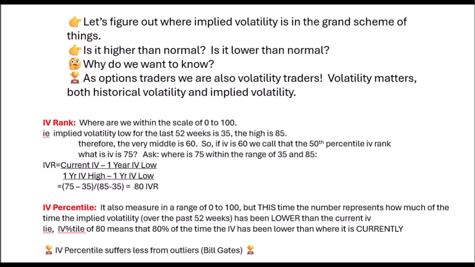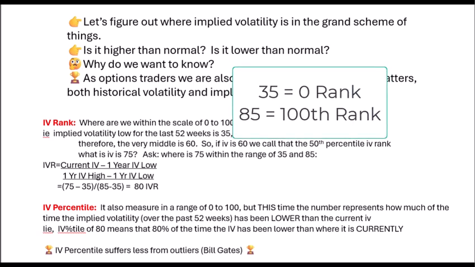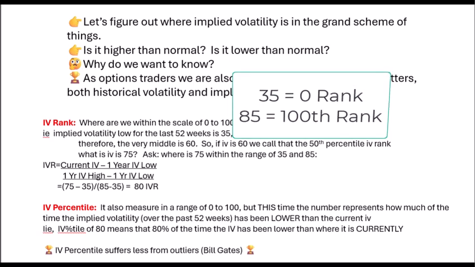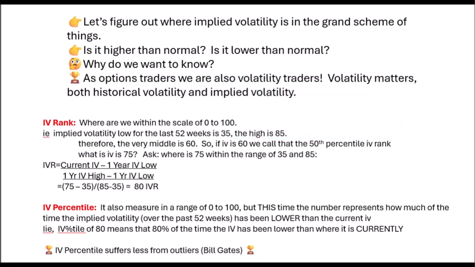If implied volatility at the very low end for the last 52 weeks was 35 and the high was 85, we can see that there's a difference of 50 there, right? So our range is from 35 to 85. So the very middle of that range is going to be 60, right? 35 plus 25 is the very middle, plus another 25 is 85. So if the implied volatility right now is 60, we would call that the 50th percentile IV rank, right?